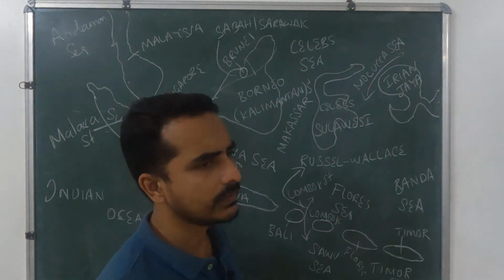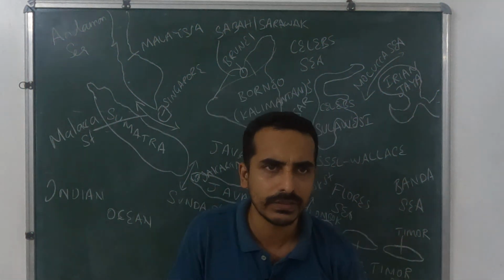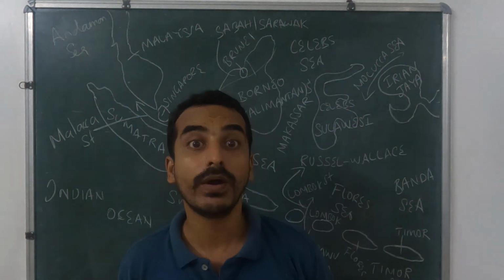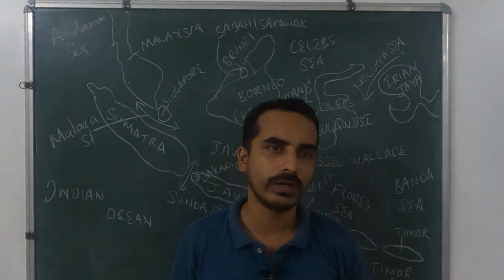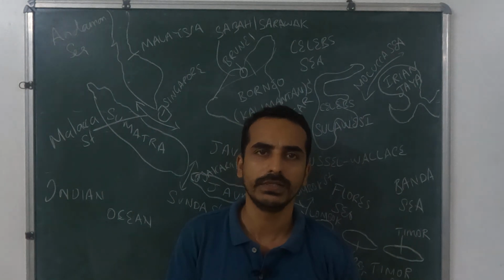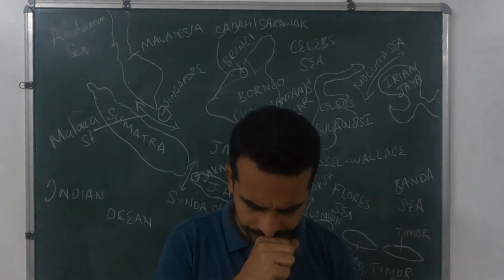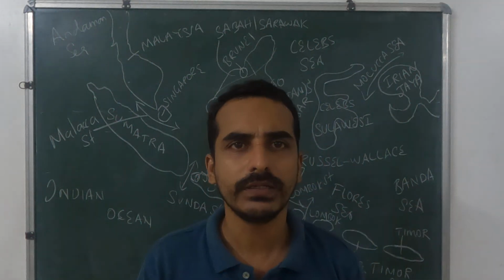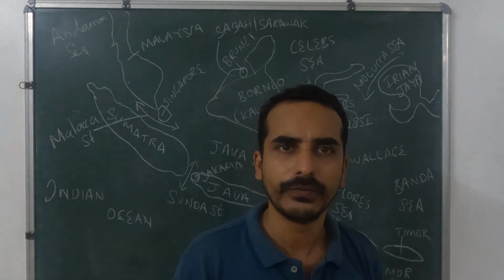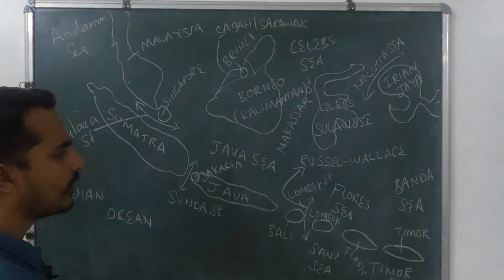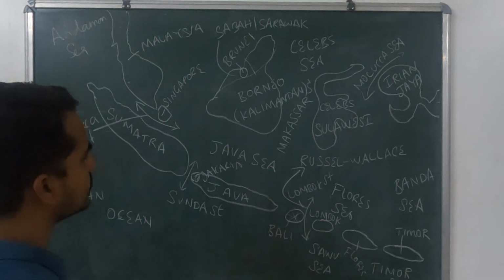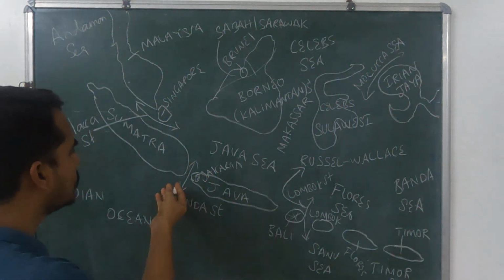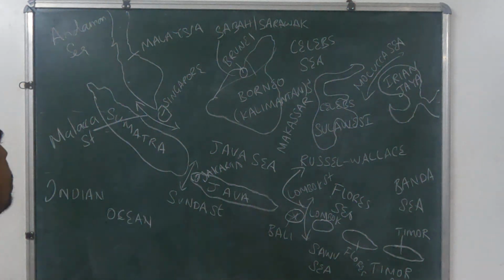And other issues are the species-related environmental news: the Javan rhino, Sumatran rhino, and the orangutan. Javan orangutan and Sumatran orangutan are the two genetic varieties among the greater apes. The orangutan is the severely affected species due to the deforestation in Indonesia. And Bali is one of the major tourist spots. These regions also have many active volcanoes, and last month one volcanic eruption occurred in an Indonesian island.